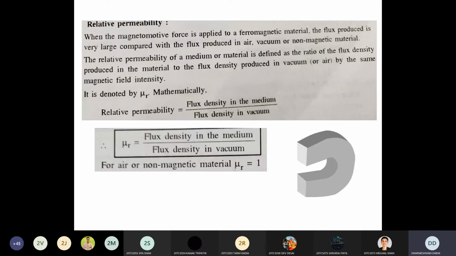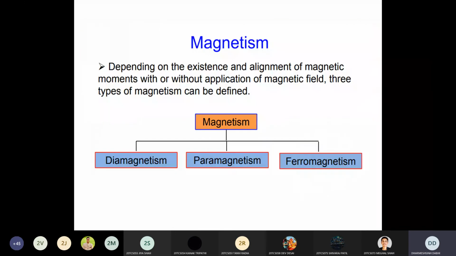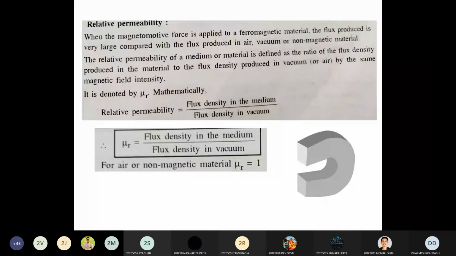So how to calculate the relative permeability, mu r, of any material? For that, the definition is that the relative permeability of any medium or material is defined as the ratio of flux density produced in the material to the flux density produced in the vacuum or air by the same magnetic field intensity.